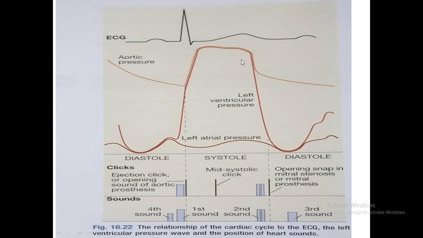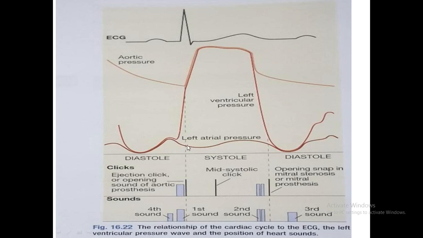So a jet of blood comes out and the aortic diastolic pressure remains the same, but in the left ventricle, the pressure falls. As it falls, diastole starts and the blood starts filling into the left ventricle for the next cycle. And this left atrial pressure is nothing but JVP. This is the A wave.